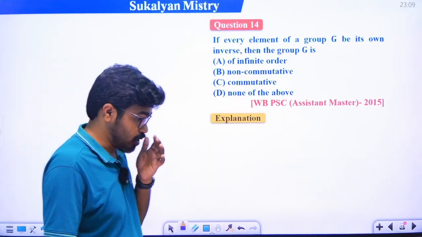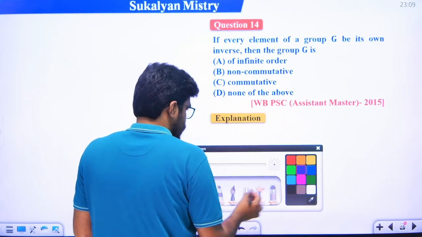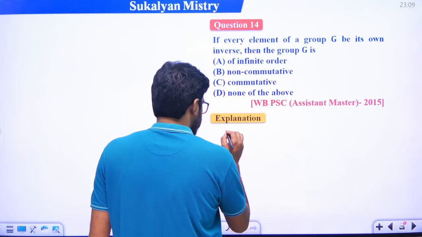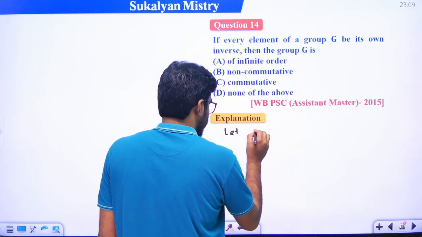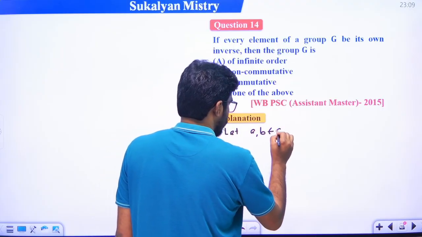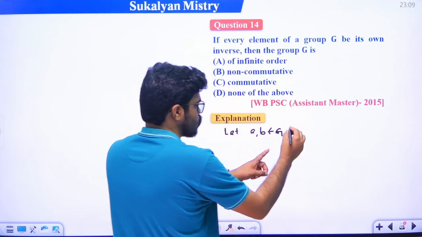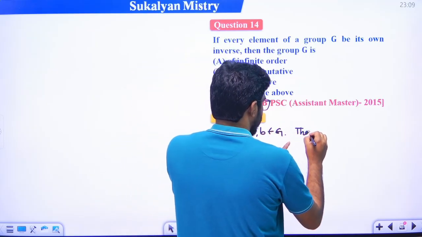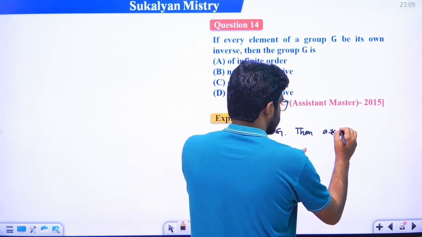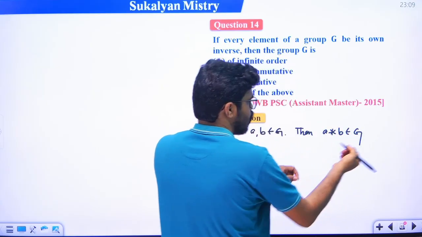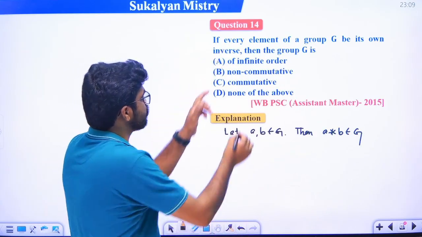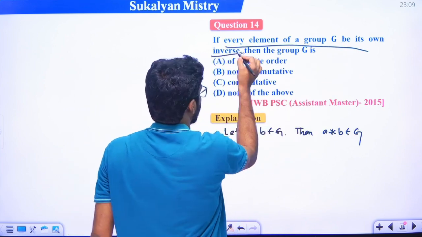Sir, what is given here? Every element is its own inverse. Suppose we consider two elements of the group G, let A, B belong to G. Since G is a group, obviously A star B belongs to G. It is given that every element is its own inverse.